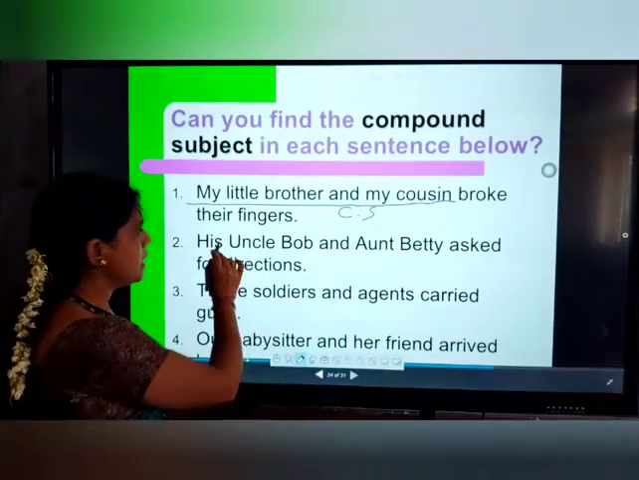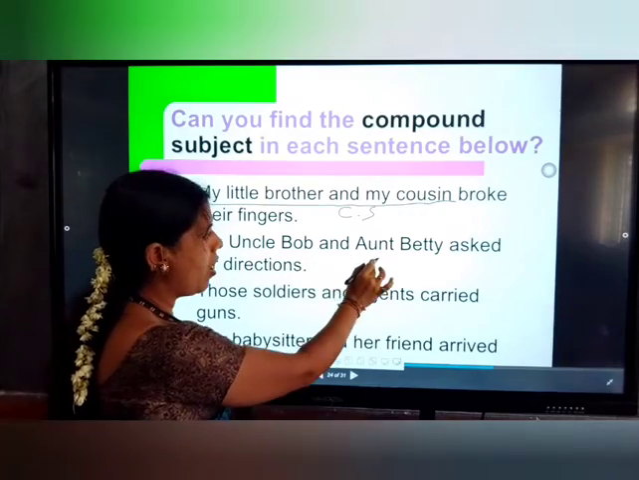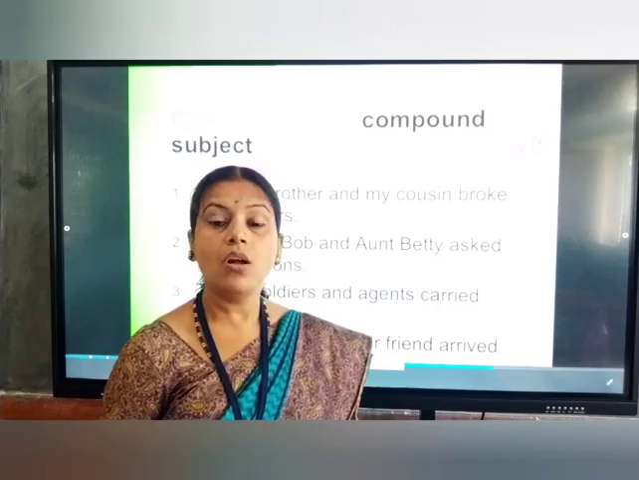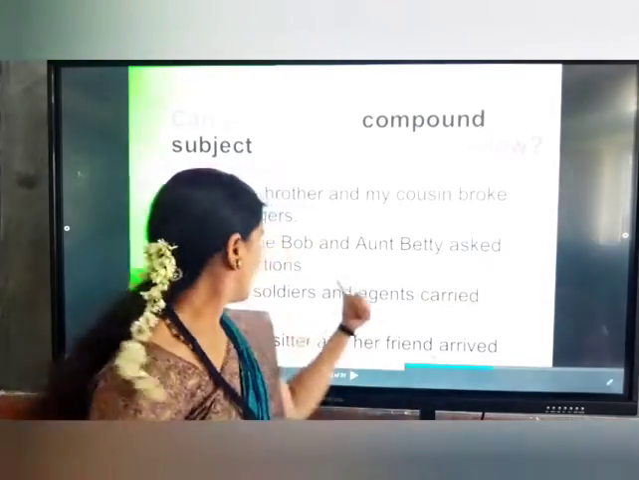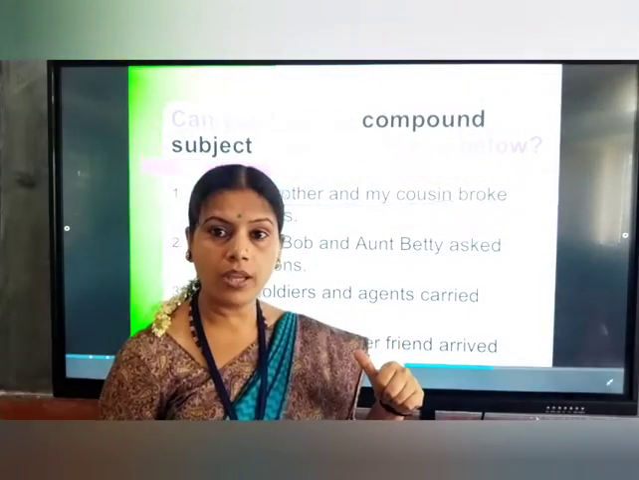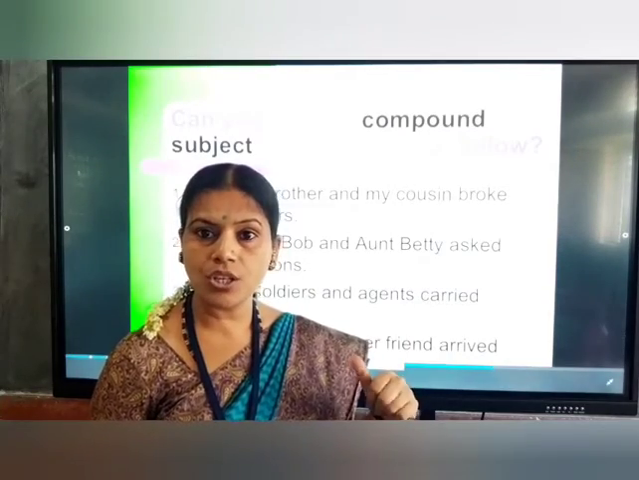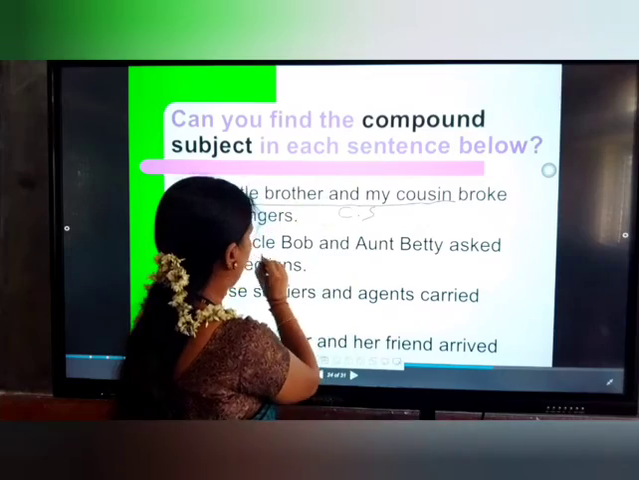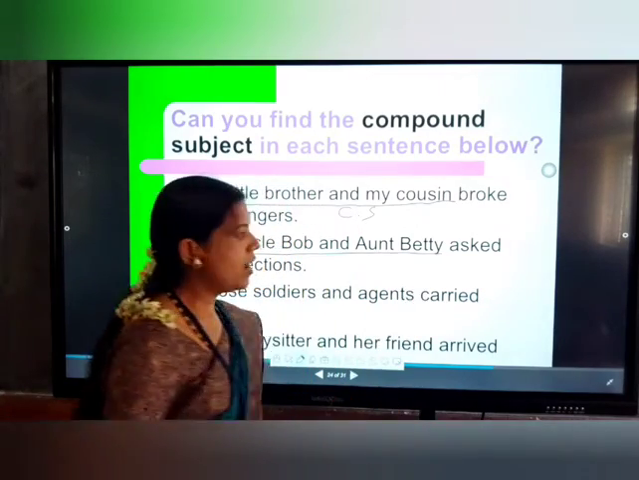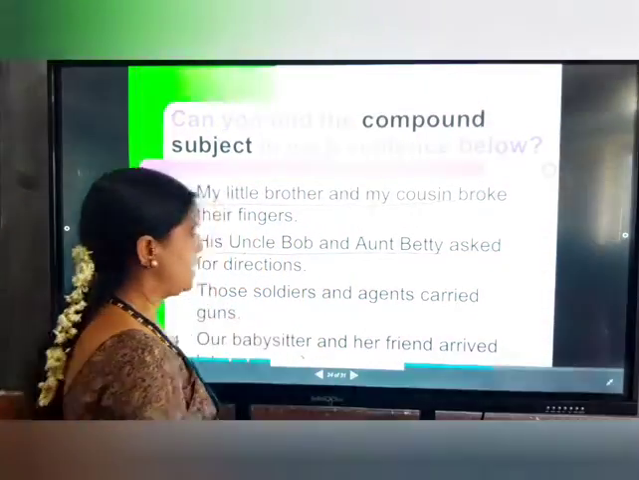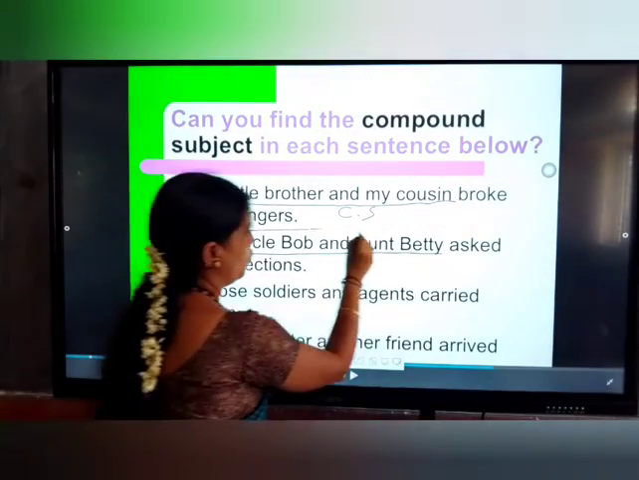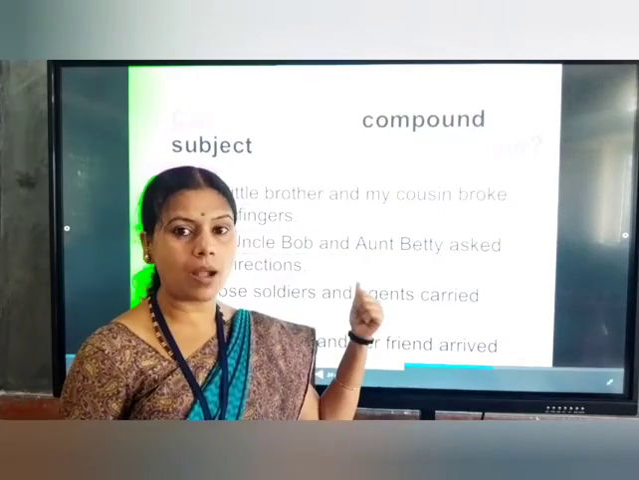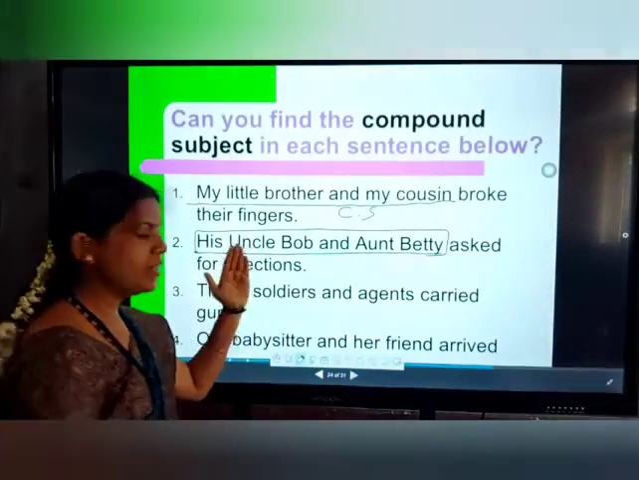In the next sentence, his uncle Bob and Aunt Betty asked for directions. So I will ask you the question: who asked for the directions? You will get the answer: his uncle Bob and his Aunt Betty. So here also it is having more than one noun, so you can call this one the subject. Not only subject, this is a compound subject. So the remaining all is the predicate.